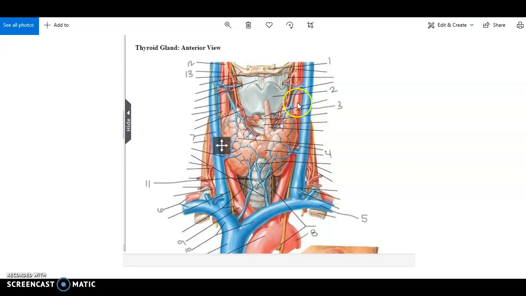Here on the left side, the left common carotid artery, and lateral to that is the left internal jugular vein. So the internal jugular vein is lateral and posterior to the left common carotid artery. On the right side, same vessels, the right common carotid artery, and then the right internal jugular vein.